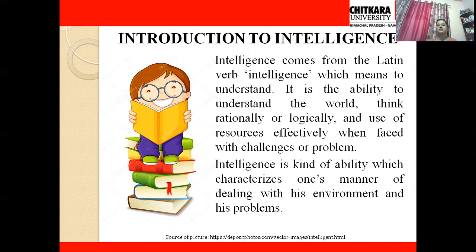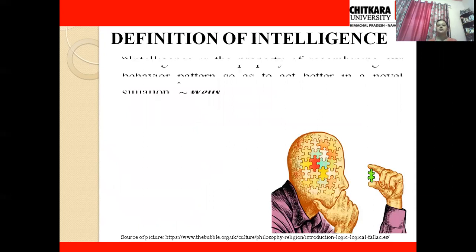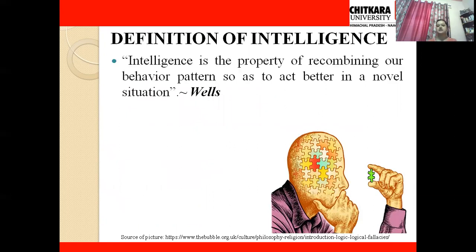Let's move forward and see the definition of intelligence. So, first definition of intelligence is by Wells. According to him, intelligence is the property of recombining our behavior pattern so as to act better in a novel situation. Novel situation means new situation. Say I'm in a new situation, I'm facing some problems over there. So what I'll do, I'll use my previous learnings and my behavior patterns to act in a certain way in that situation to resolve that problem. So that is what intelligence is according to Wells.